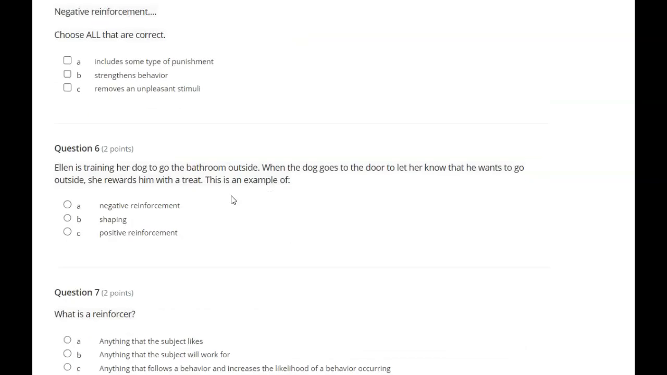A. Includes some type of punishment. B. Strengthens behavior. C. Removes an unpleasant stimulus.